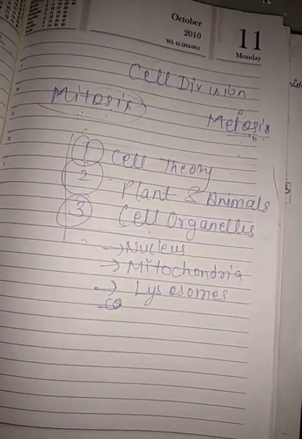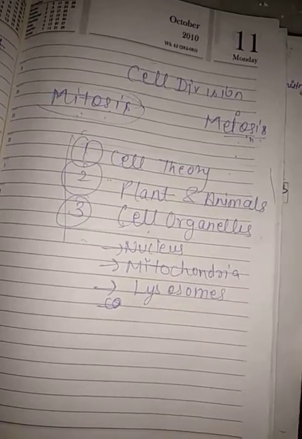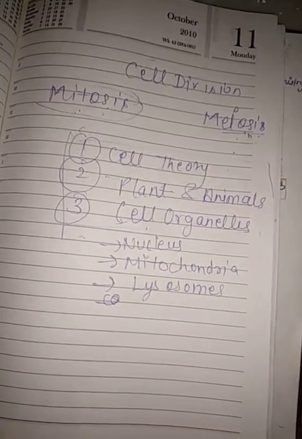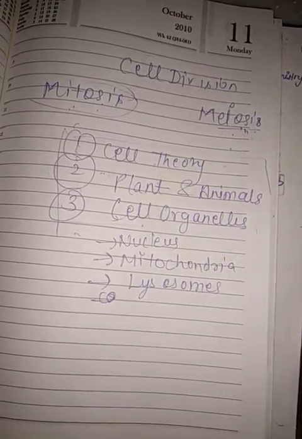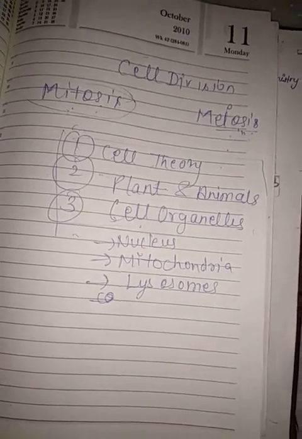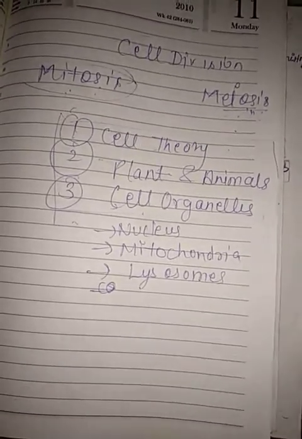You have to remember all the points of the cell theory, the 3 points: all living organisms are made up of cells, the cell is the structural and functional unit of life, and cells arise from pre-existing cells, given by Schleiden and Schwann. The names are very, very important, with the year also, and Robert Hooke. All these names are also very important.